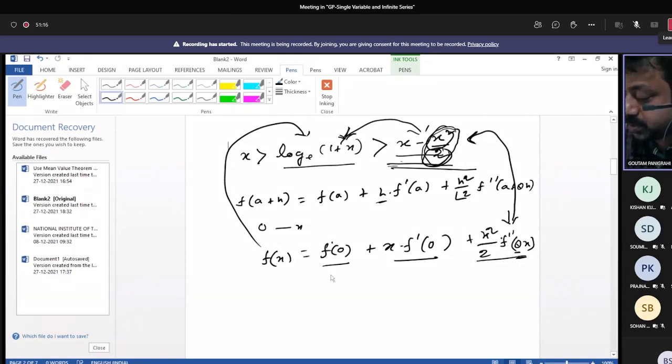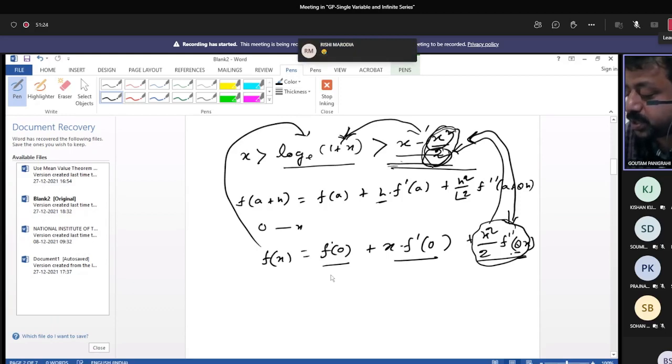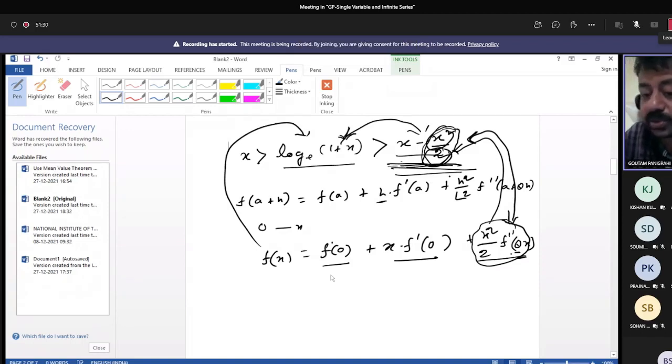It will go up to f double dash. On this, you have to put the value of theta, so that using this concept of theta, as theta ranges between 0 and 1, this inequality can be proved. Okay. So that you have to decide from this series, where you stop. So the remainder will be set according to the degree of polynomial given in the question. Given in the question, you have to decide it.